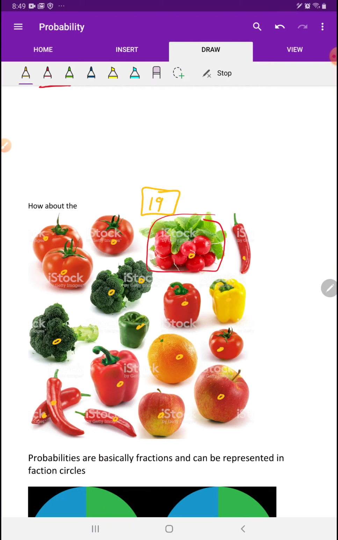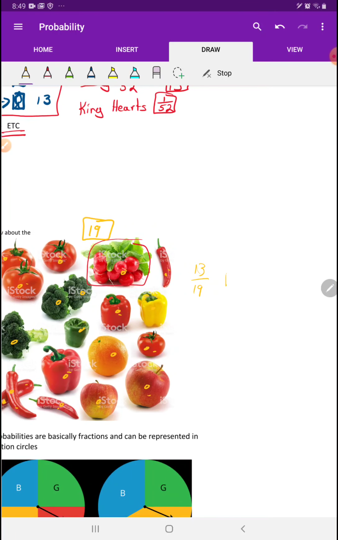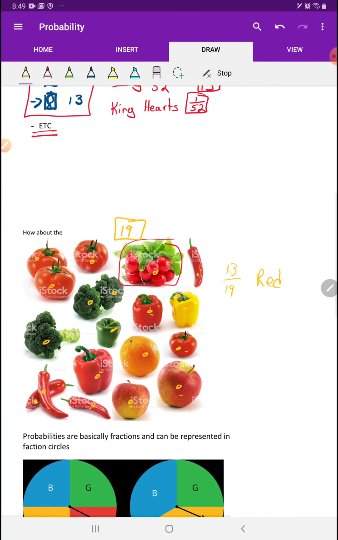So what's the probability of getting a red item? Well, we've got 1, 2, 3, 4, 5, 6, 7, 8, 9, 10, 11, 12, 13. So the probability of getting red is 13/19. What's the probability of getting something green? Oh, looks like 3/19. I should be writing green there. 4, sorry, it's 4. 1, 2, 3, 4. Okay, and then what's the probability of getting something orange? 1/19, yellow, 1/19. But we could ask other things too.